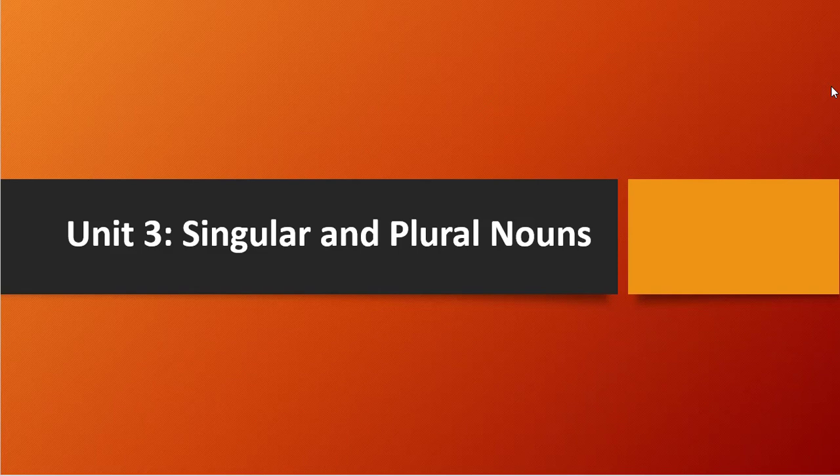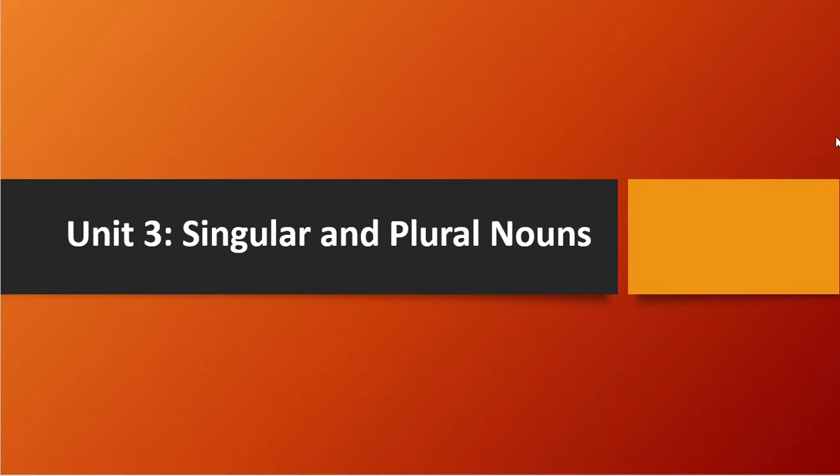Here you are talking about only one thing, not two or three things. So whenever you talk about one thing, that will be a singular noun, and whenever you are talking about more than one person or place or animal or thing, we call it a plural noun.